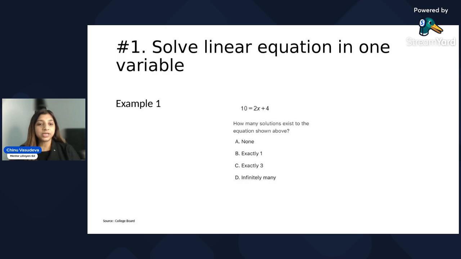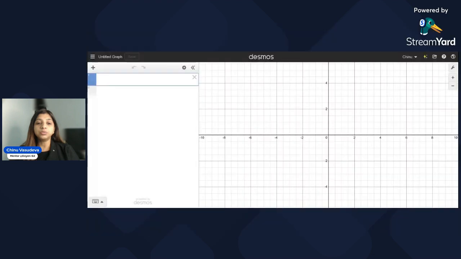So this is the first question, which is a very simple problem, but I'm going to use this problem to show you how you can use Desmos. So this is 10 is equal to 2x plus 4. So we are going to go to Google, type Desmos, and you will see this. So you can write 10 is equal to 2x plus 4, and you can take your cursor to this point and it says 3, 0.